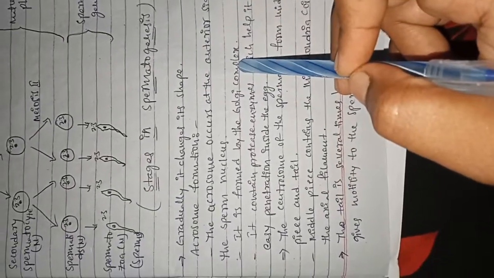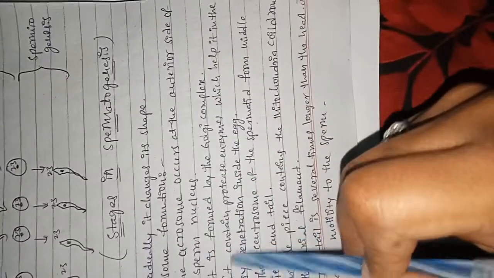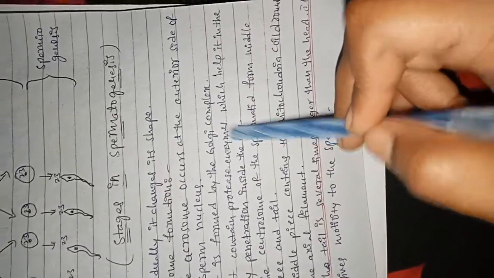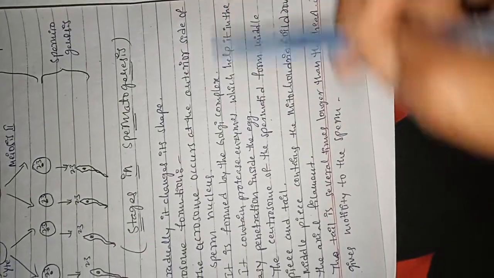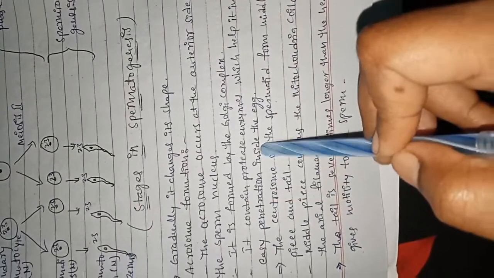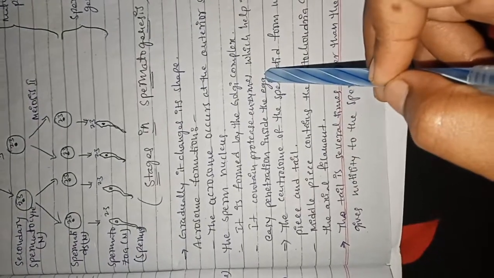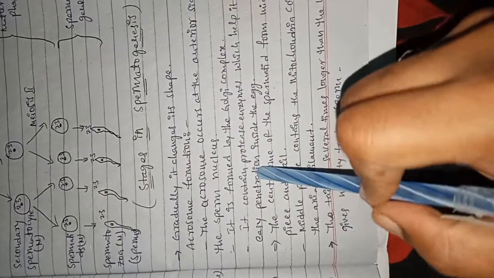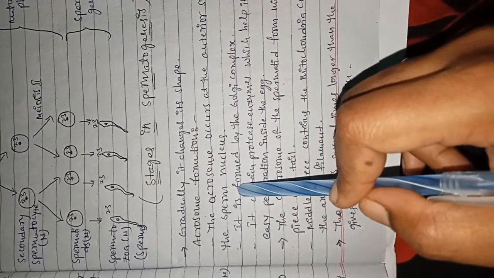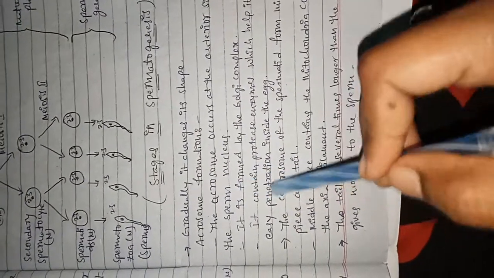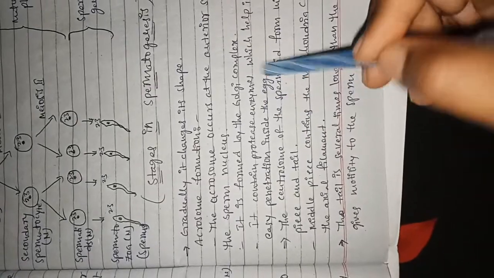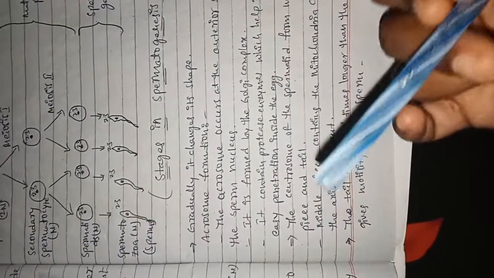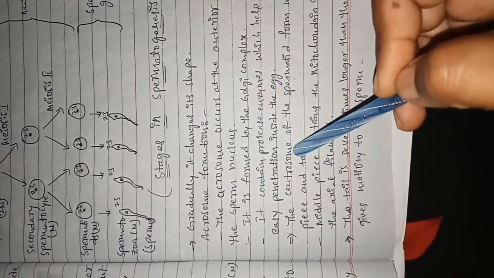It contains protease enzymes which help in easy penetration inside the egg. In the fertilization mechanism, this acrosome plays a vital role to penetrate the walls of the egg and carry the sperm nucleus into the ovum cytoplasm.